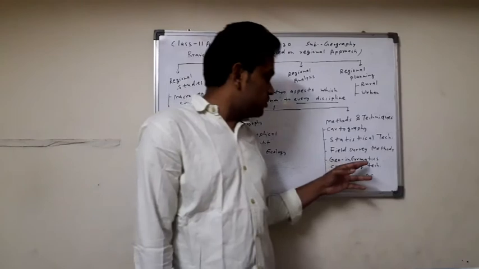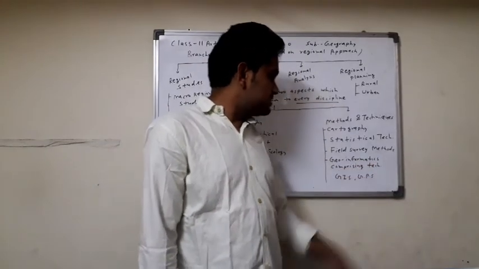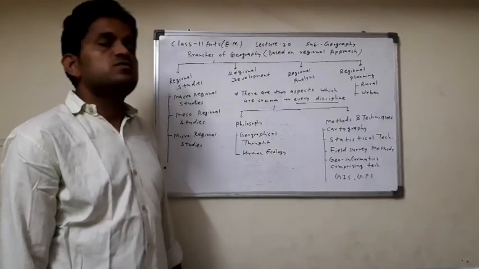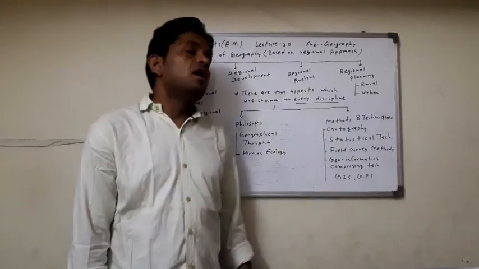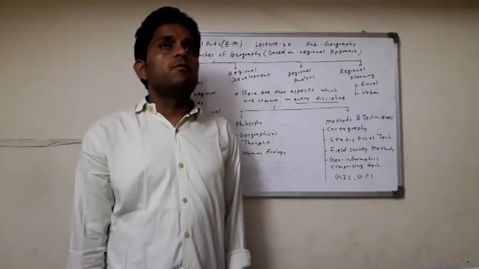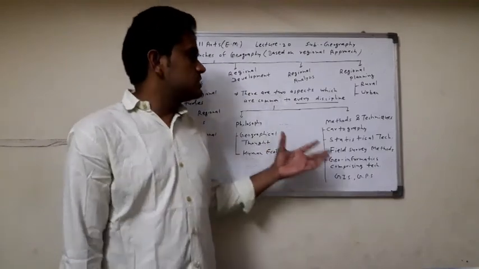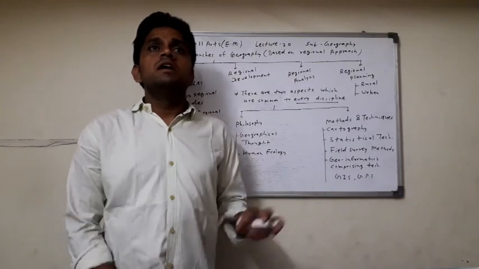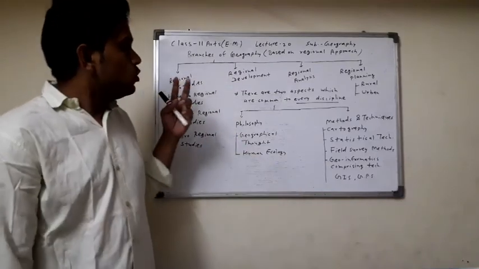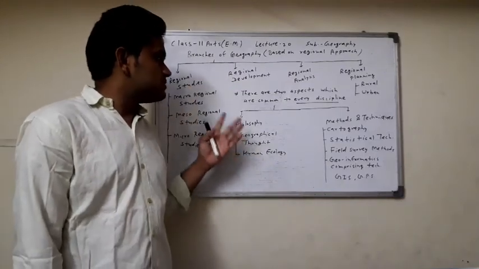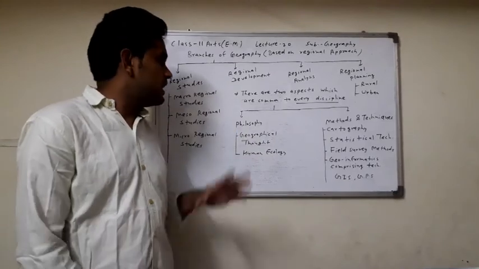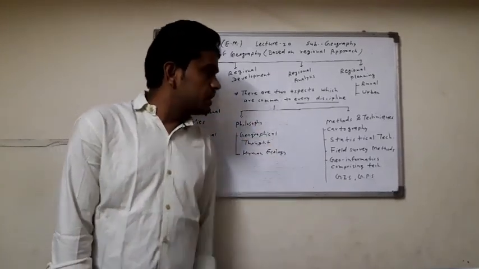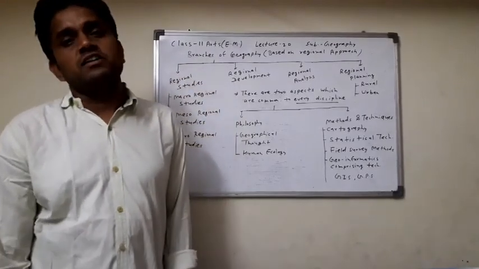And geoinformatics comprises techniques like GIS, geographical information system, and GPS, global positioning system. All these methods and techniques are used in geography. So these are the two aspects used in every discipline and every branch of geography: philosophy, and methods and techniques.